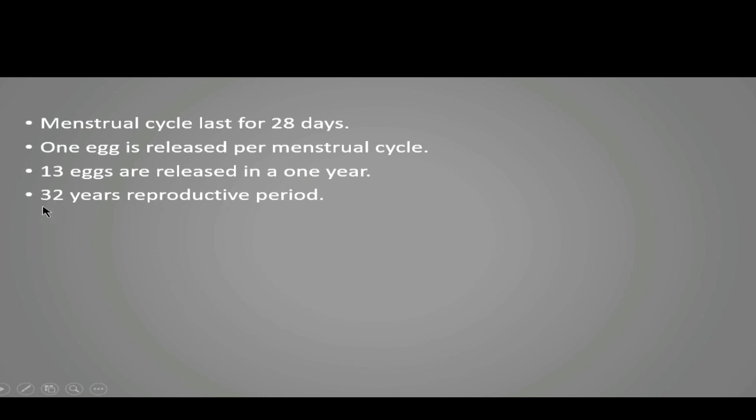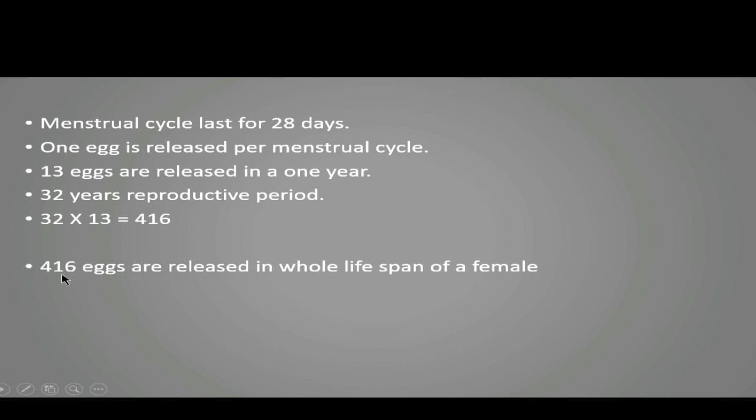So we multiply the reproductive period by the number of eggs released per year: 32 multiplied by 13 is equal to 416. So 416 eggs are released in the whole lifespan of a female.